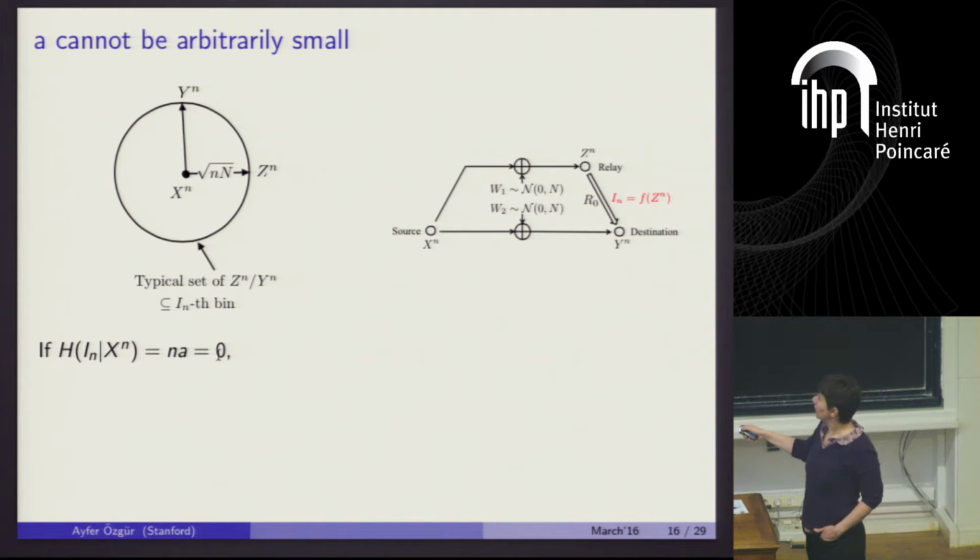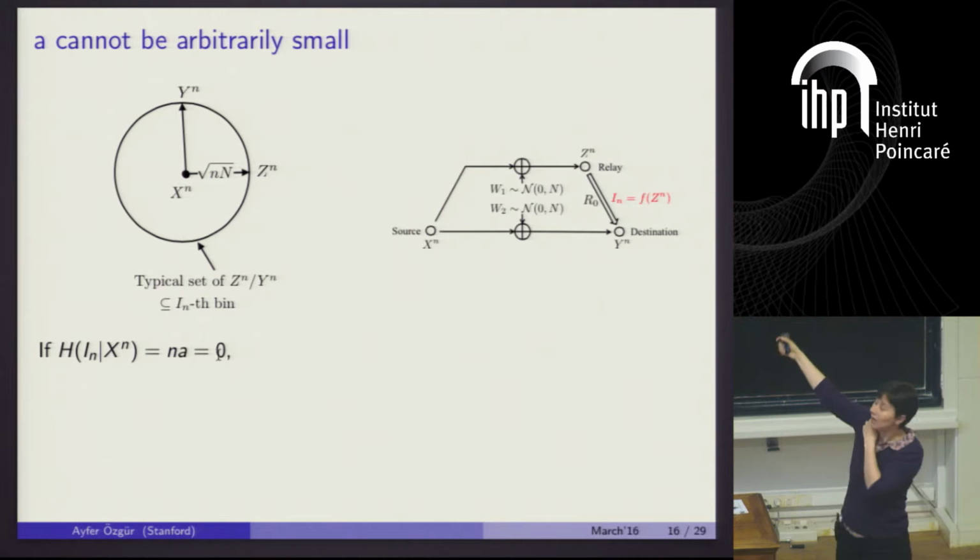So think of it as follows. Assume this entropy was exactly 0, okay? What this would mean is that given Xn, there is no ambiguity. Given the transmitted code word, I can say without any ambiguity what the index chosen by the relay would be, okay? So this is saying that given Xn, basically all observations of the relay that are typical with this Xn, that are likely to occur under Xn, should be mapped to a single index, right? So that we can deterministically know it, okay?